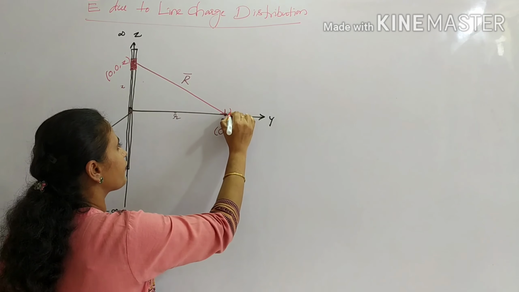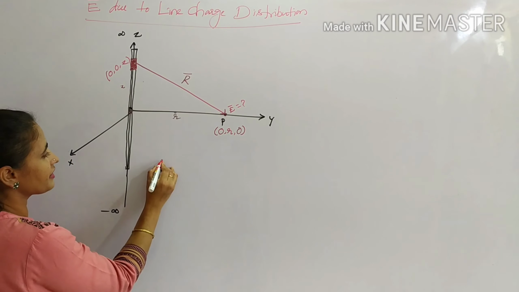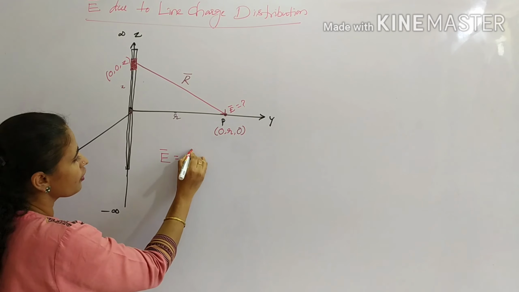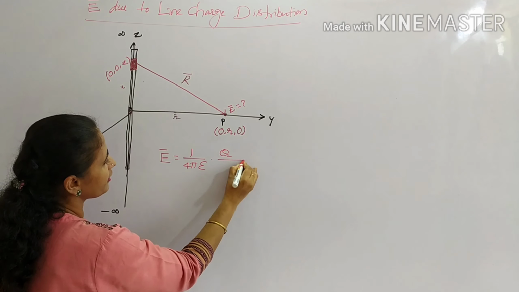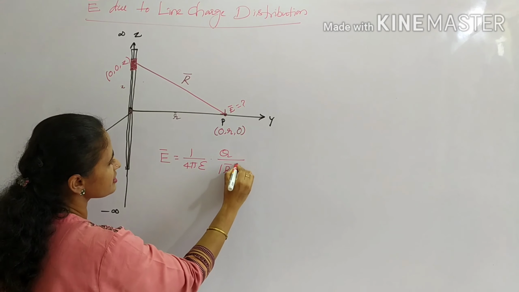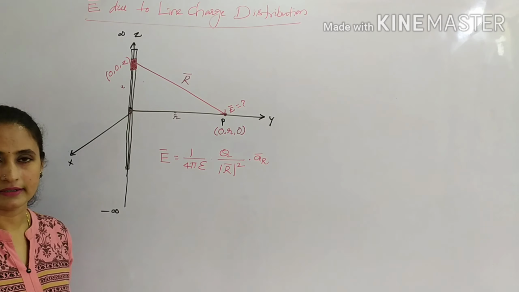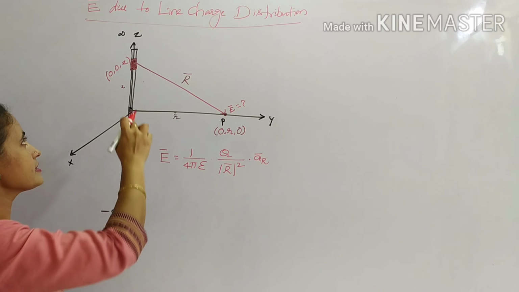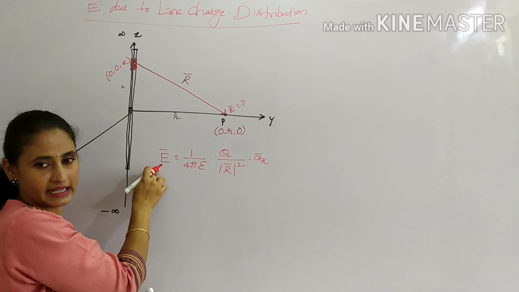So here we have to find out the electric field. What is the formula to find the electric field due to a point charge? So E bar is given by, we know, 1 by 4 pi epsilon, q upon the magnitude of the distance vector squared, into the unit vector aR, right? So the q is this only, this is dq. Q is nothing but dq. If this is a dq, then we will get dE, right?